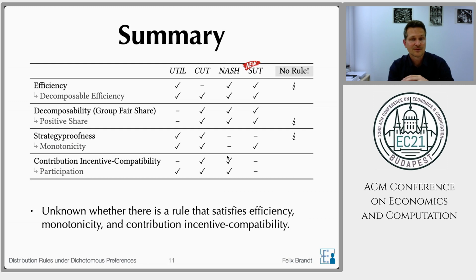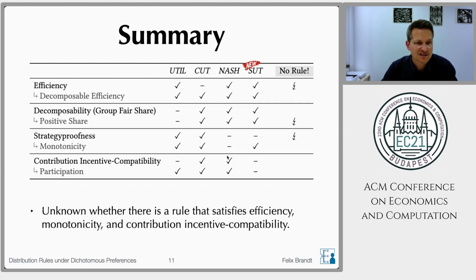And then what we did in the paper is mainly that we conducted a thorough axiomatic comparison of distribution rules. Not all of the results that are shown in this table are actually new, but we did propose a new rule, the sequential utilitarian rule, SUT, which to the best of our knowledge is the first rule known to satisfy efficiency, monotonicity, and positive share. And it even satisfies decomposability. So this last column here shows our impossibility result. There's no rule that satisfies efficiency, positive share, and strategy-proofness.